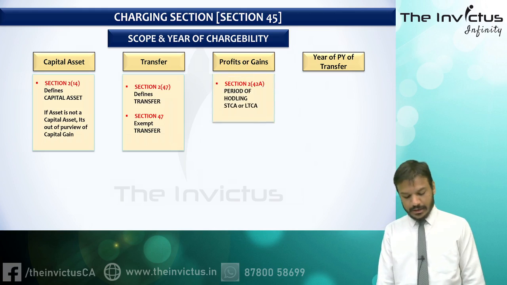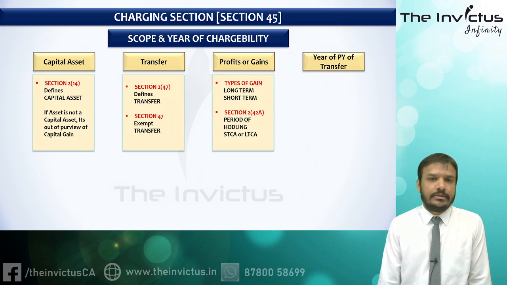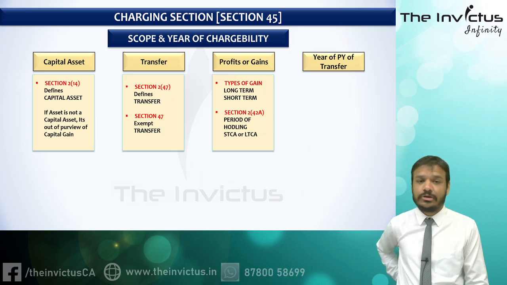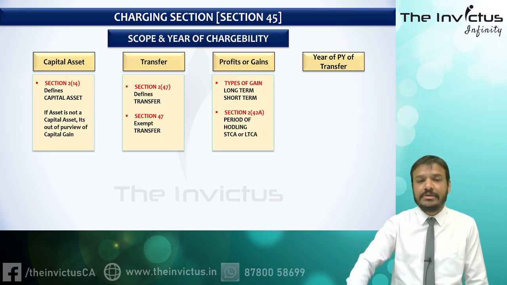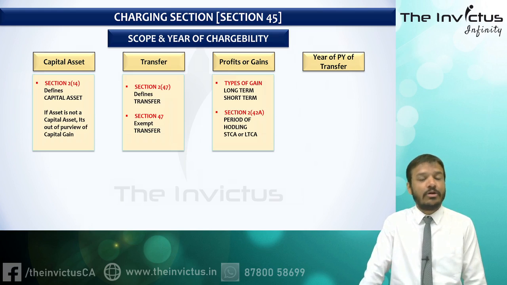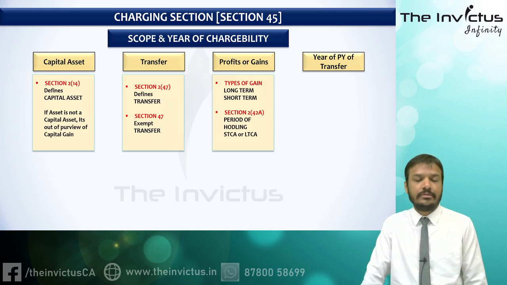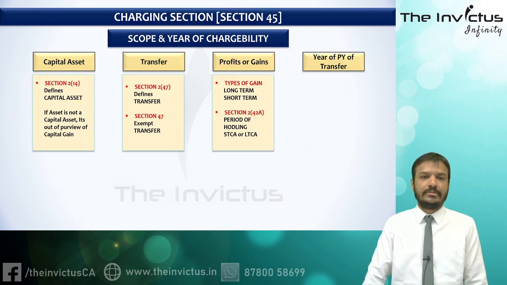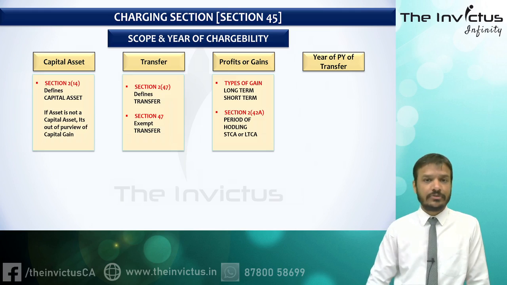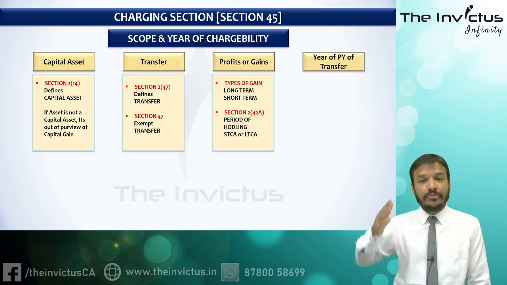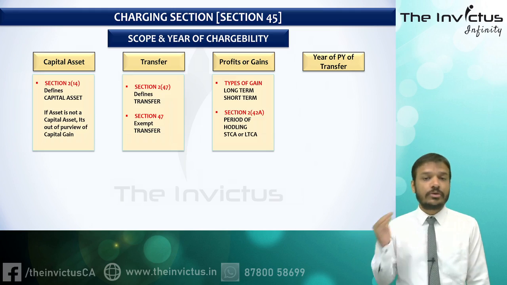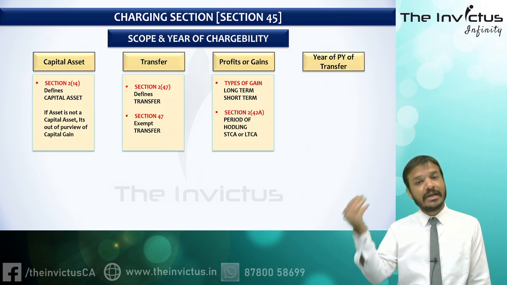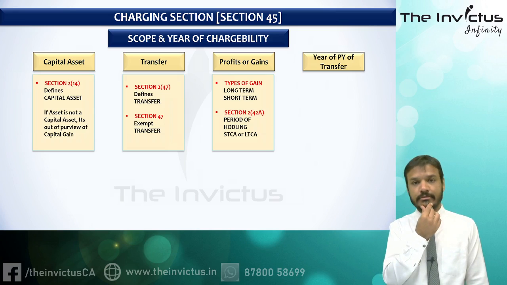Then if it is a profit or gain, there are two types of profit or gain. One would be long term and the second would be short term. Sir, how can we say that a particular gain is a long term gain or a short term gain? It depends upon the nature of the asset. We need to decide whether the asset is a long term asset or a short term asset. If it is a long term asset, then the gain will be long term. If it is a short term asset, the gain will be short term.